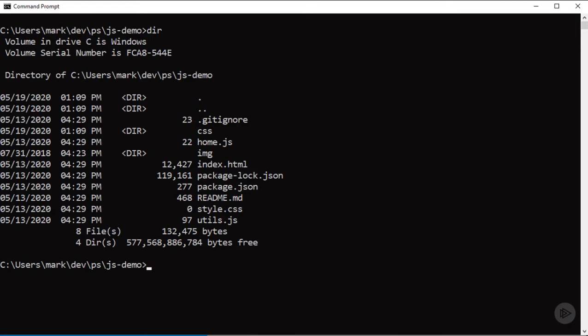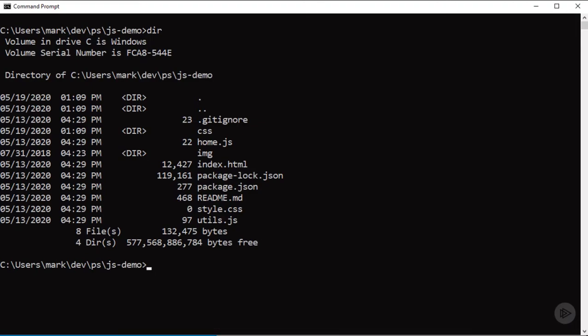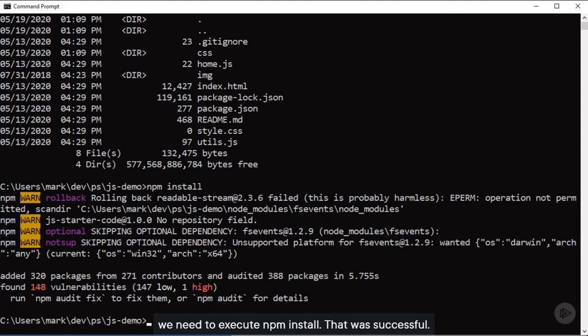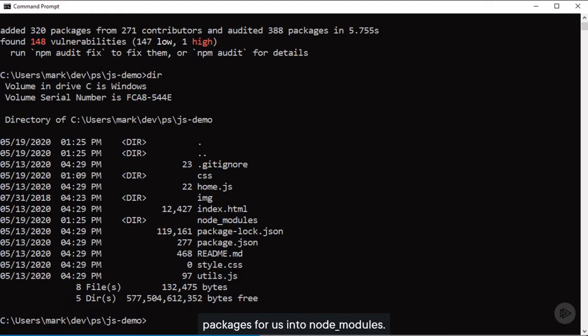And we are. Just like we did with the Hello World application from GitHub, we need to execute npm install. That was successful, and if I do dir again, you'll notice now we have a node_modules folder. So npm install looked at package.json and downloaded all our packages for us into node_modules.